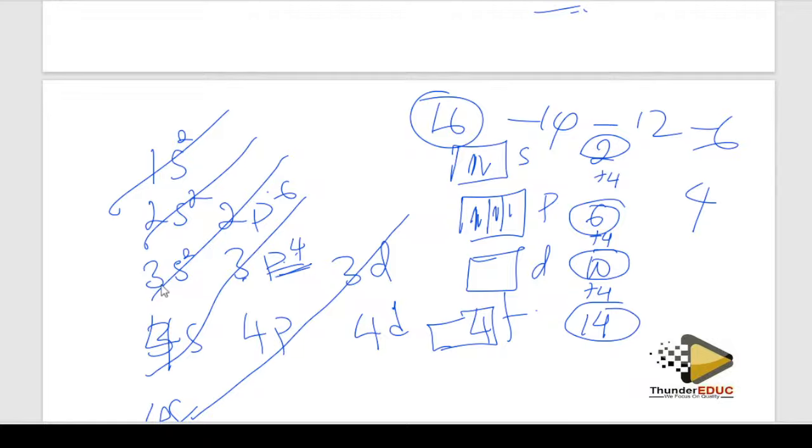Let me see. Oh, this is 3. So you add the same shells. So it's 2, 4 plus these 2. So meaning that is 2, 4 plus 2. So it means that it's going to be in group 6.